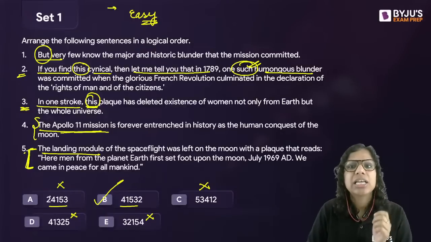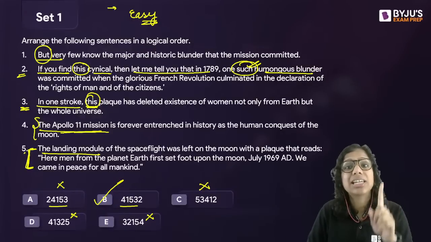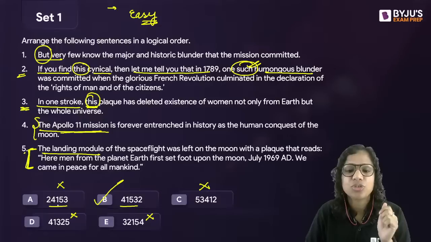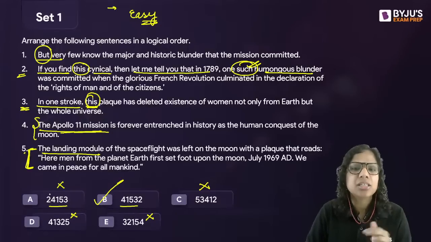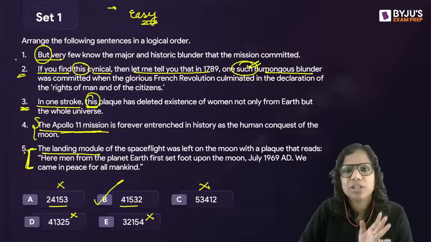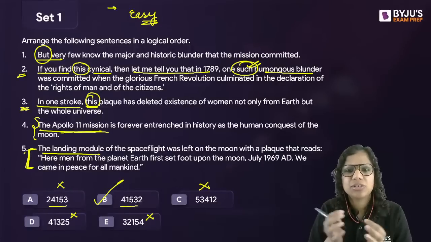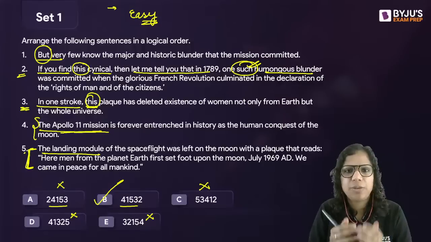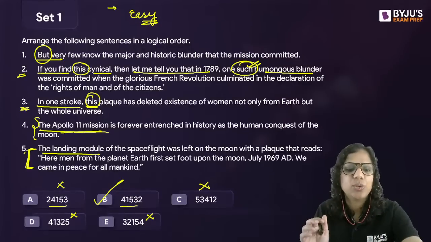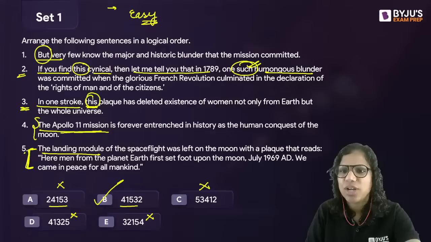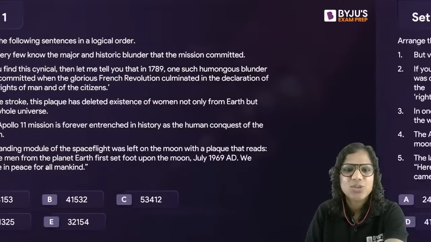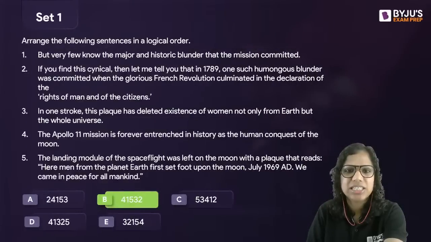So keep eliminating as you make your sequence, as you make your mandatory pairs. One other thing is that you can glance at the options, just glance. Don't solve completely through the options to see which is the opening sentence if you're able to gauge that. So for instance, here I didn't get much help. All I could gauge was that one is definitely not the opening sentence. The others could be. So take this rudimentary help, make mandatory pairs, keep eliminating, and you are good to go. All right. So I hope this is clear to everyone. Let's go to the next question then.